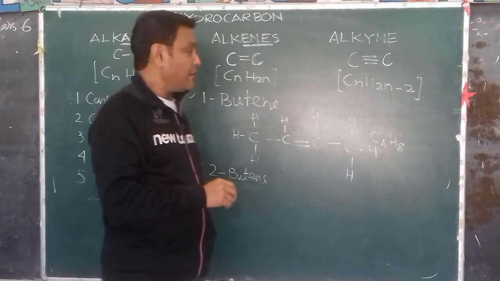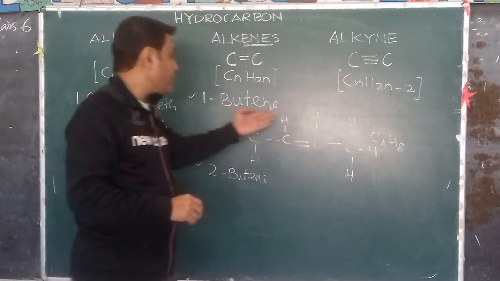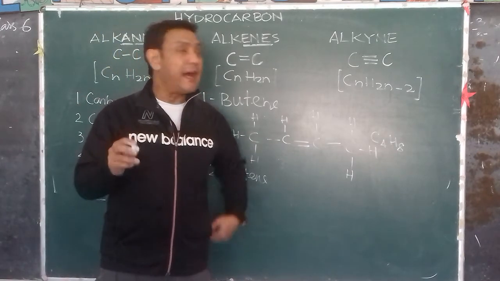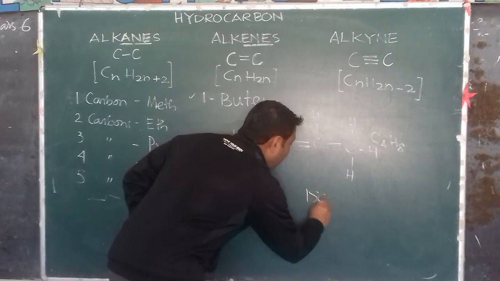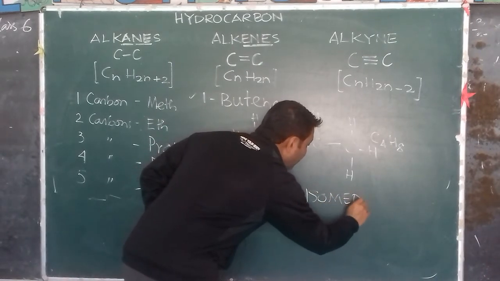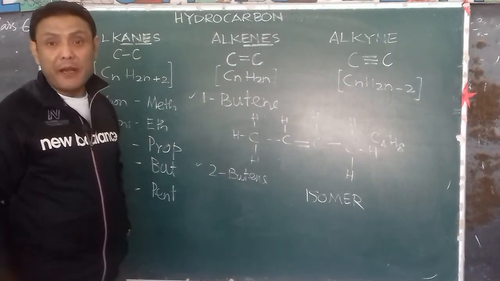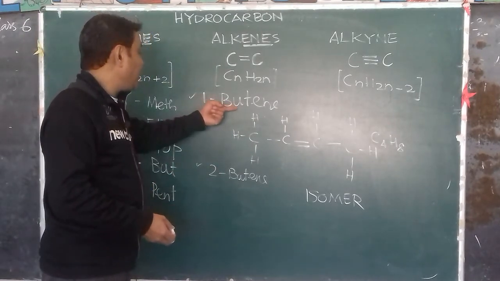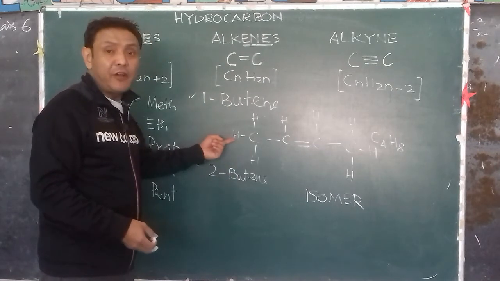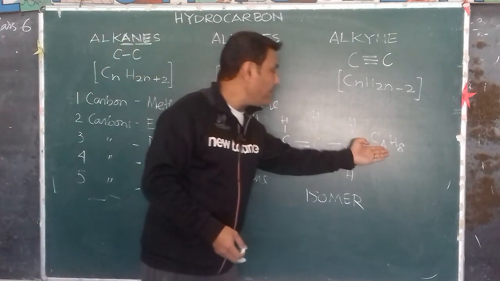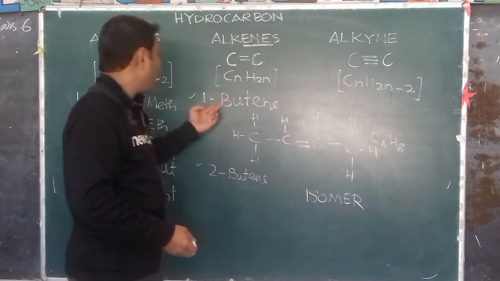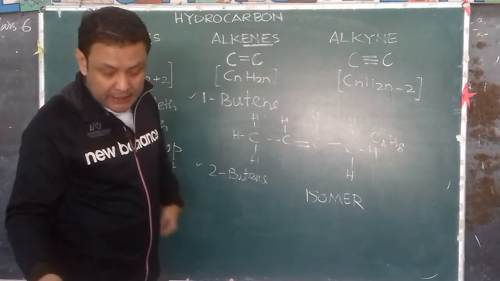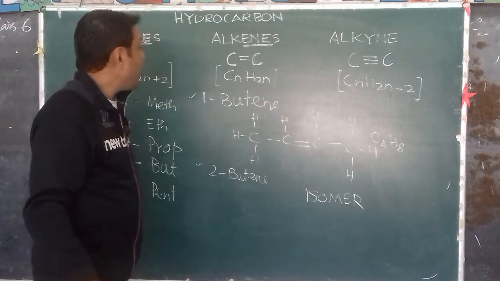Since the molecular formula is the same and the structural formula is different, they are called isomers. The new term, isomer, or isomerism. These are isomers: 1-butene and 2-butene have different structural formulas but the same molecular formula. There are other compounds as well. We'll talk about it later. So that was alkenes for you.